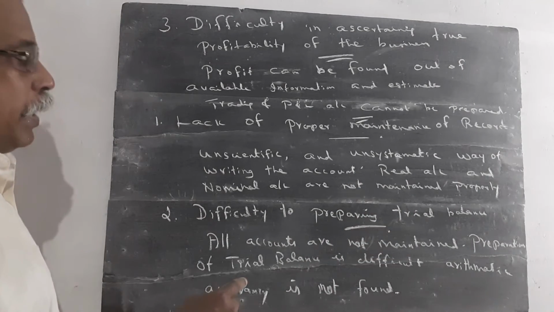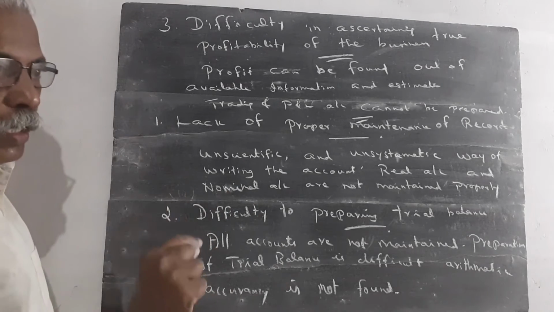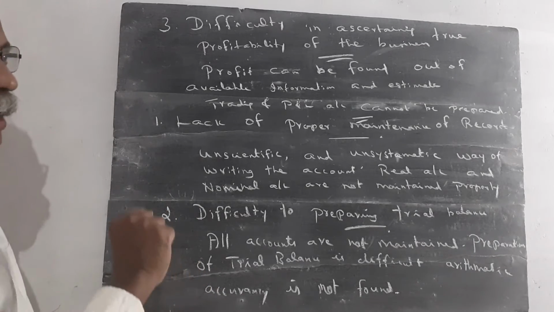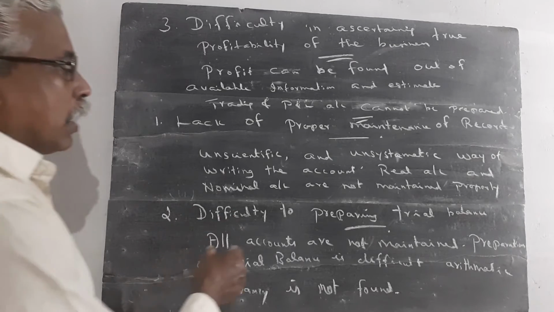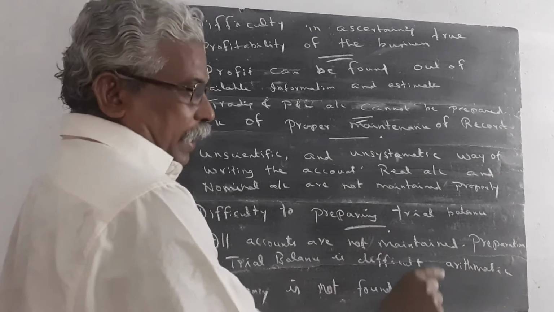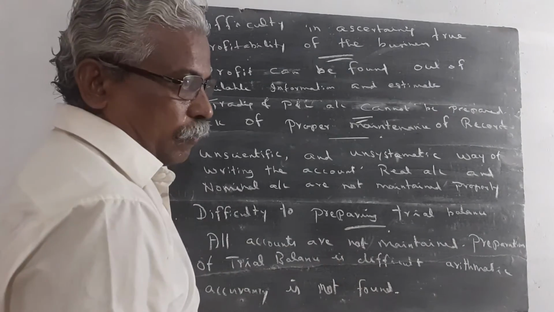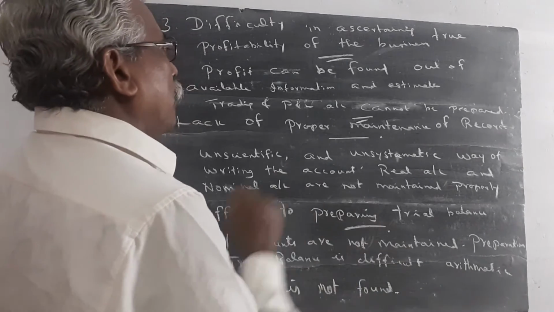All accounts are not maintained. Only personal account and cash account are prepared, so other real accounts and nominal accounts are not prepared. So the preparation of trial balance is difficult, and arithmetical accuracy is not found within the incomplete records.